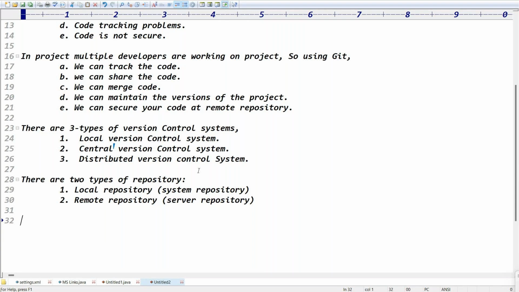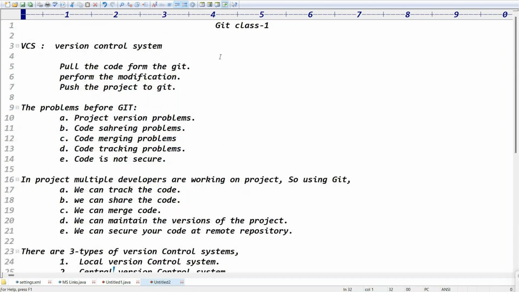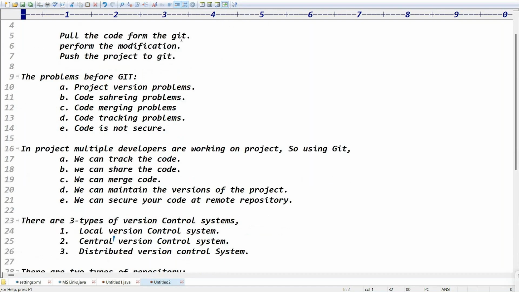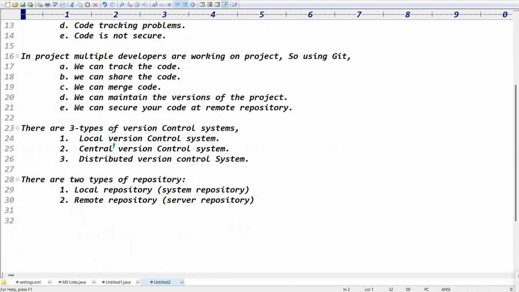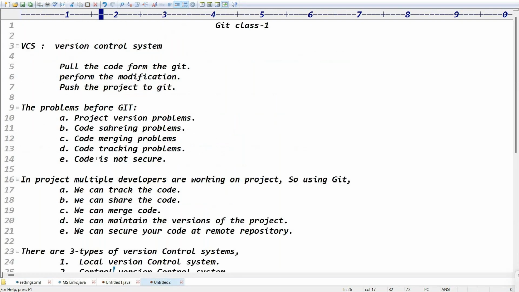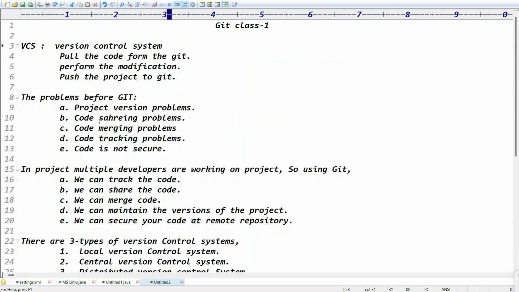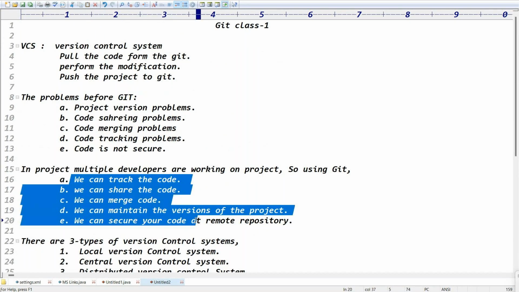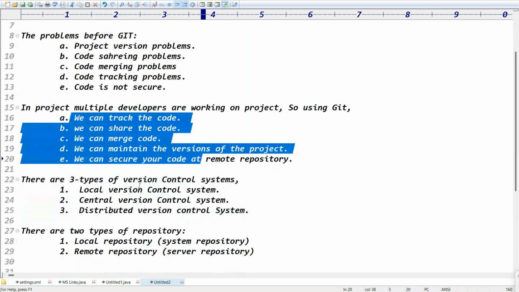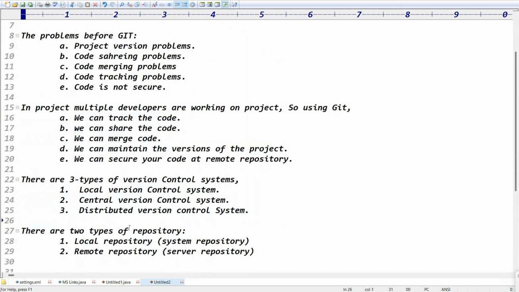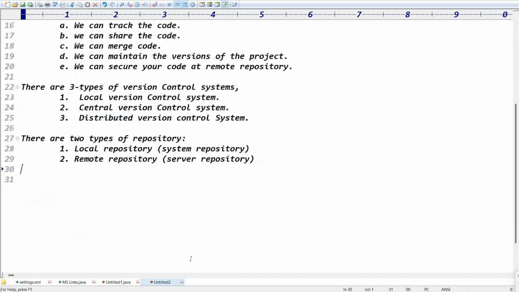These are the points. First, we need to understand what Git is, and what the purpose of Git is. What is VCS? The problems before Git, the advantages of Git. There are three types of version control systems we understood, and two types of repositories, local repository and remote repository.